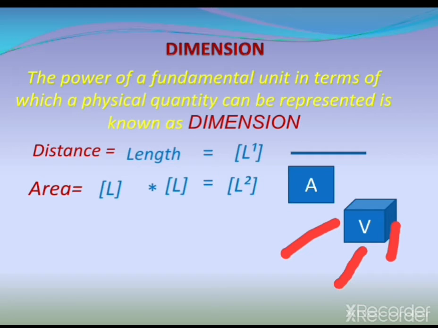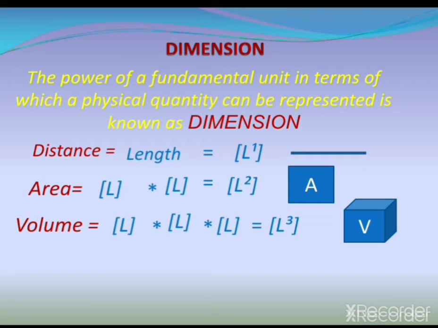Okay, so let's see what will be the dimension of this object. This is volume. When you have to calculate the volume of an object, you should know the length, breadth, and height of the object, which gives you L to the power 3. This 3 is the dimension of the volume.